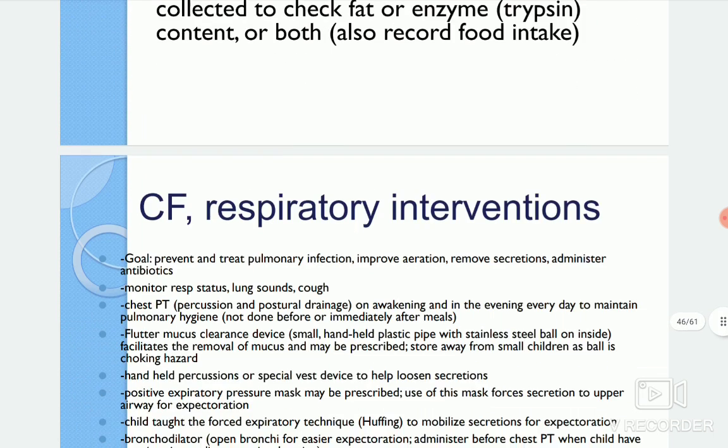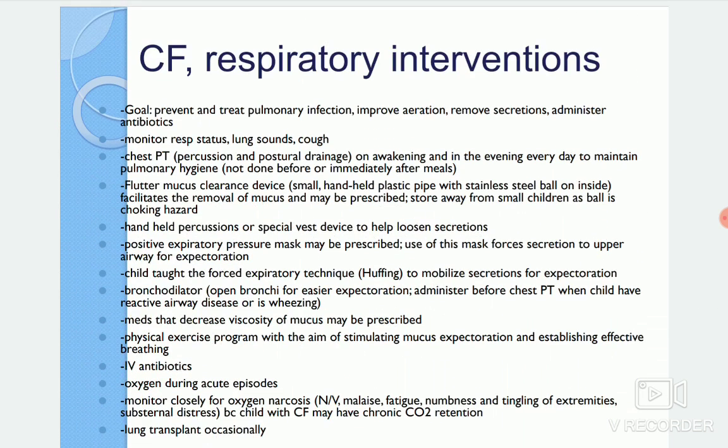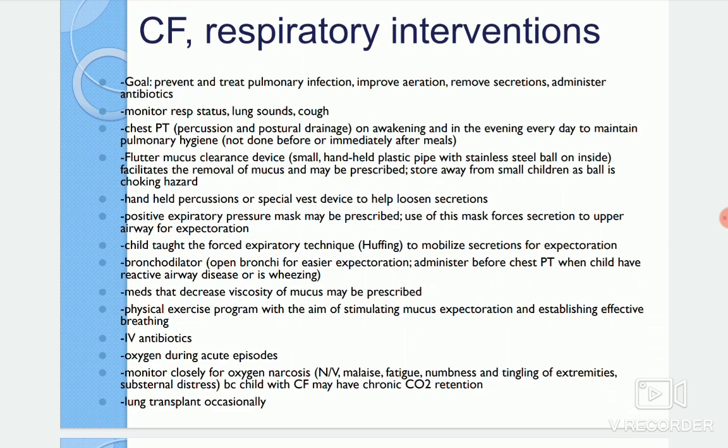So when we go with the interventions, we have to do the interventions system wise. Like in cystic fibrosis, if the respiratory system gets affected, the main goal of treatment is to prevent and treat the pulmonary infection initially, and improve the aeration. And we need to remove the mucus plug secretions from all the systems, even in the respiratory system also, because this can obstruct and cause more distress in the air,